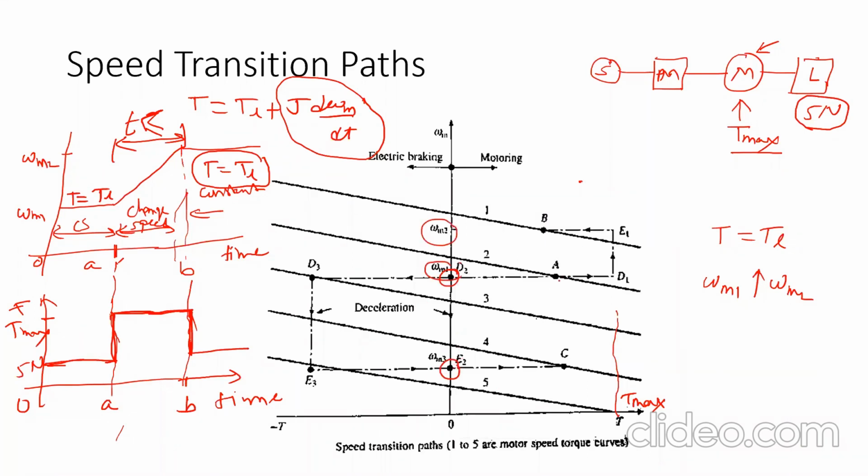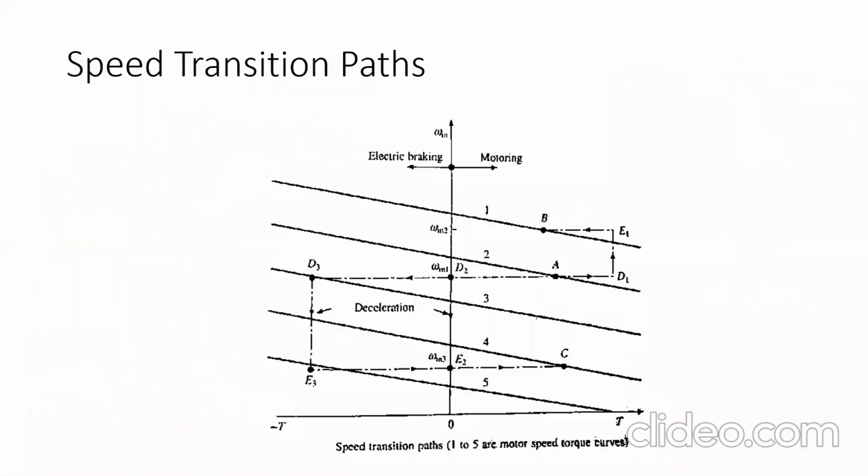The original equilibrium point, the operating point, was A, corresponding to speed omega m1, and now we want speed equal to omega m3. Obviously, the new corresponding equilibrium point must be established.